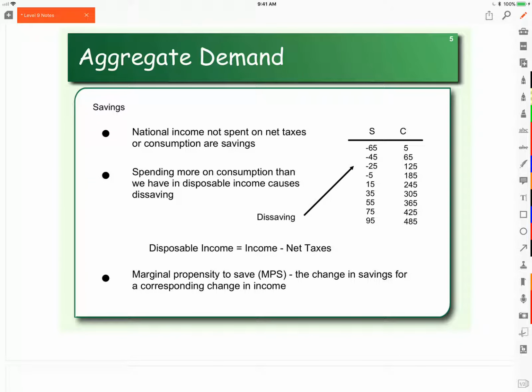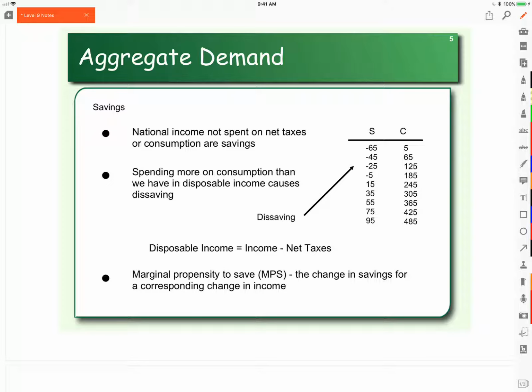Now that we've looked at consumption spending, let's look at our savings, because our savings is closely related to how much we consume. So notice here for our table that when our income was 0, our consumption spending was 5, and our savings was a negative 65. So what that tells us is that we are dissaving. That is, we are pulling money out of our savings account, and we're partially using that to fund our consumption spending. Okay?